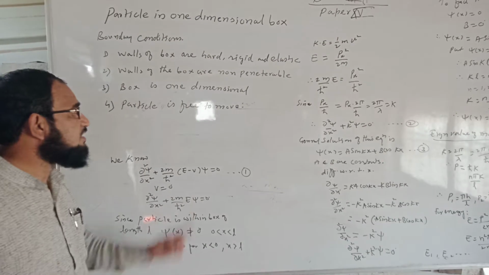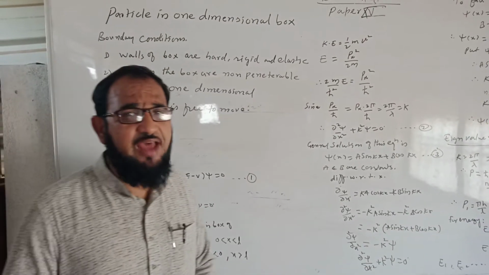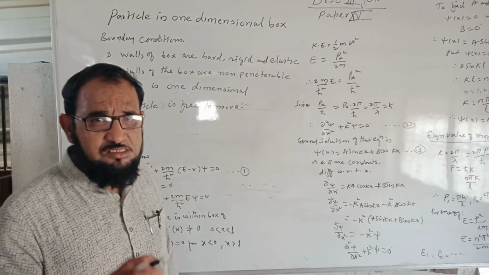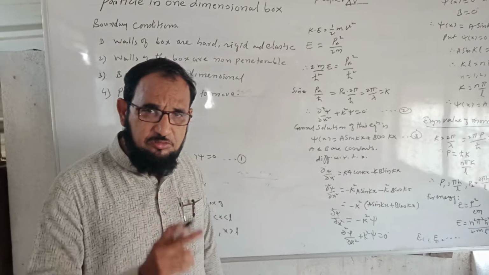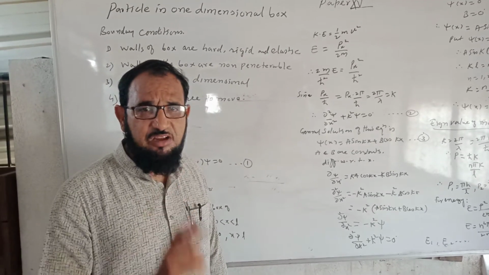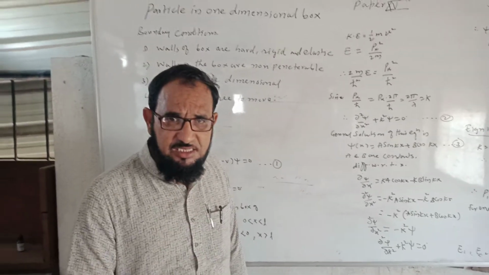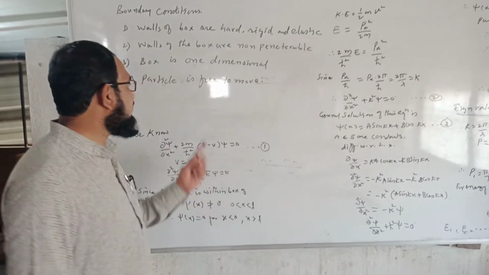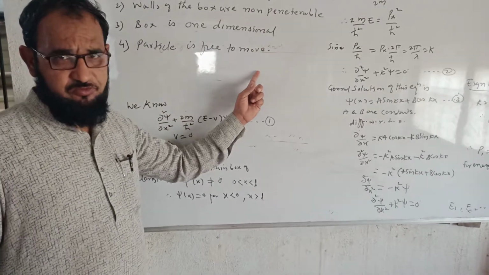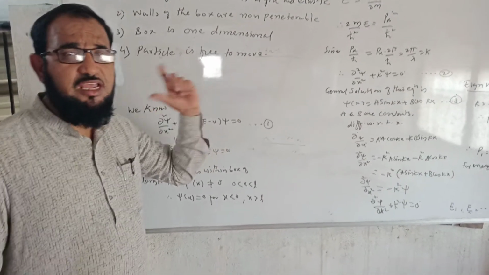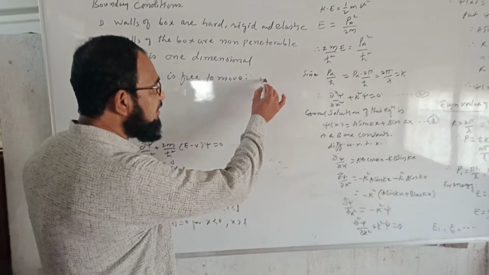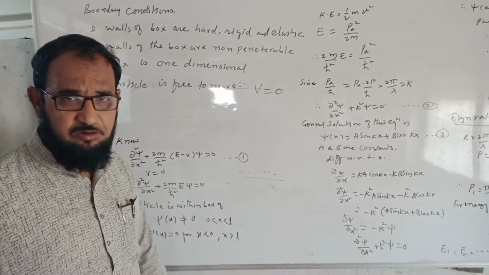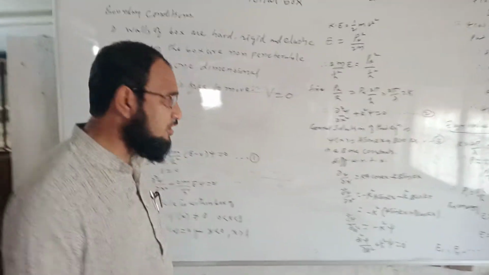The third boundary condition is that the box is one dimensional. One dimensional means the particle is allowed to move only along any one of the axes. Here we are considering that the particle is moving along the x-axis and is free to move, means the potential energy of the particle inside the box will be zero.